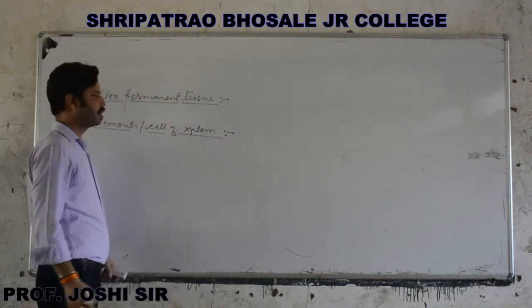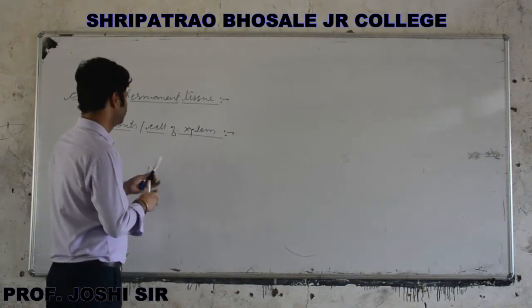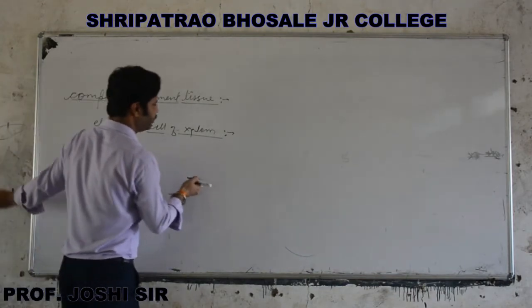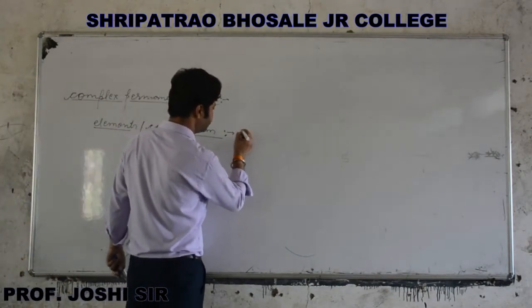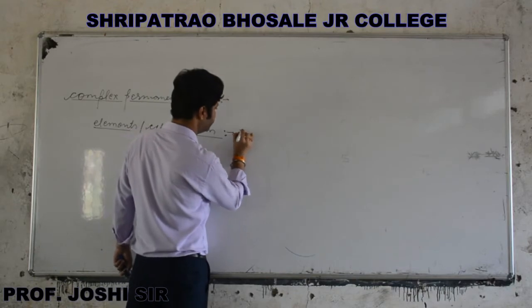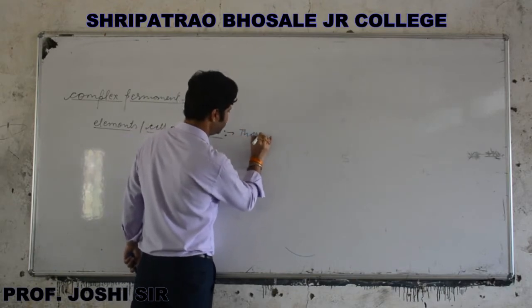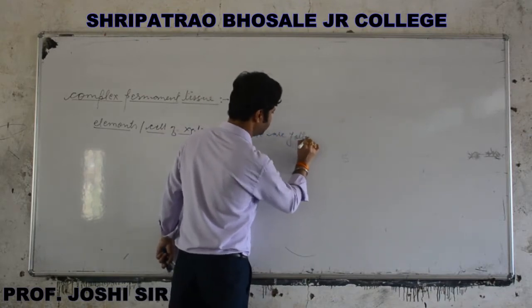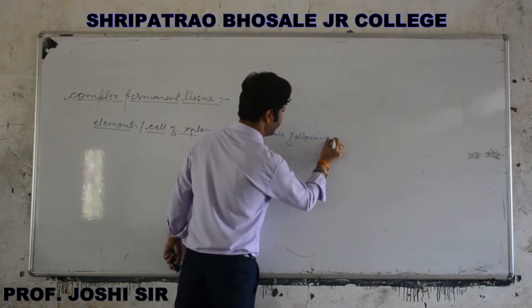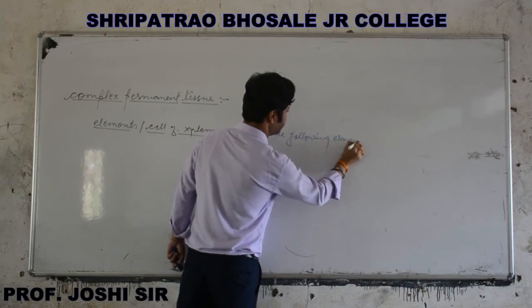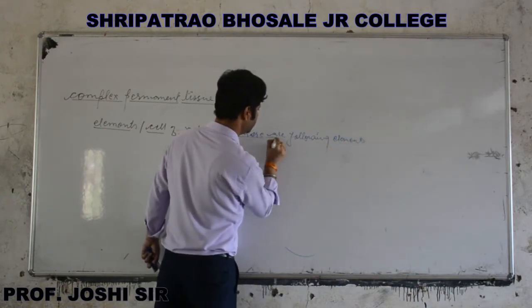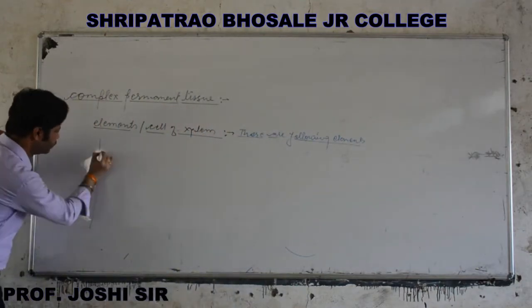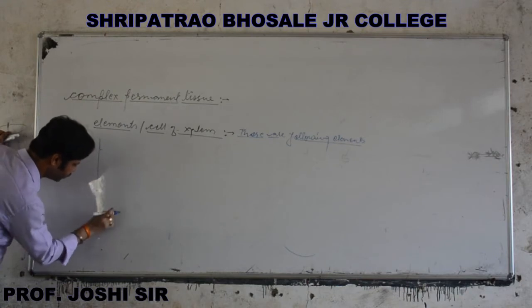Basically, there are the following elements in xylem complex tissue. Basically, there are 4 elements. These are given below. The elements are first, second, third.